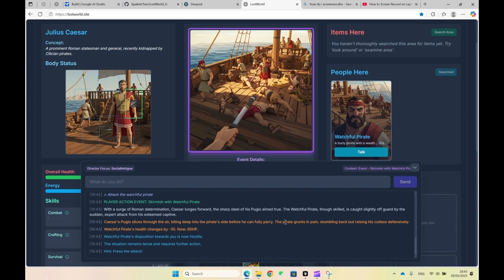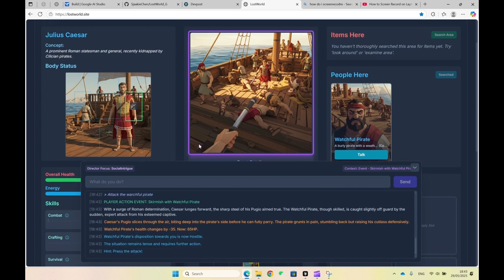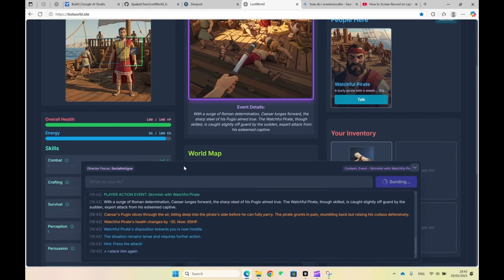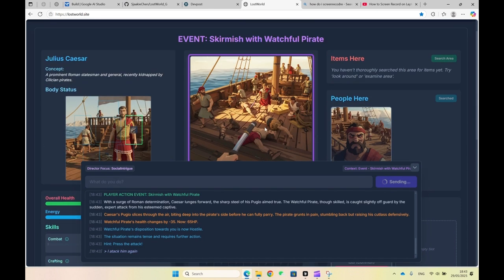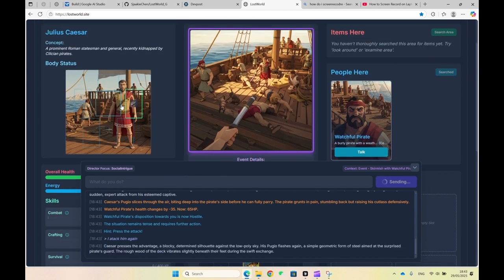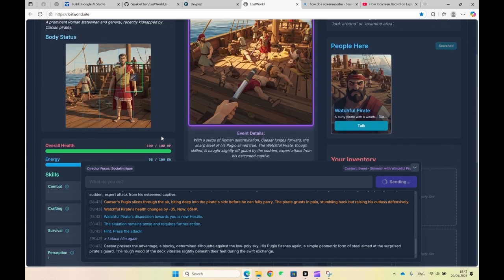Yeah, I attack him. He fails to parry, and then this happens basically. And then I attack him again. And anything could really happen. I think this will be easy, but sometimes the game might decide that you'll lose, and then stuff will happen.